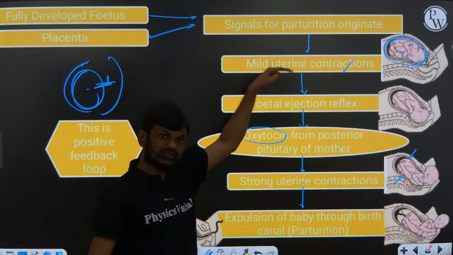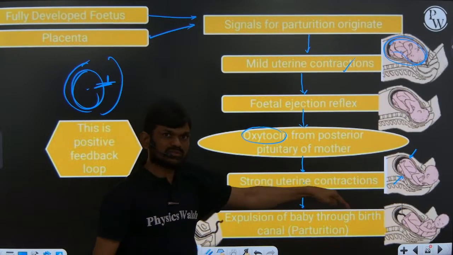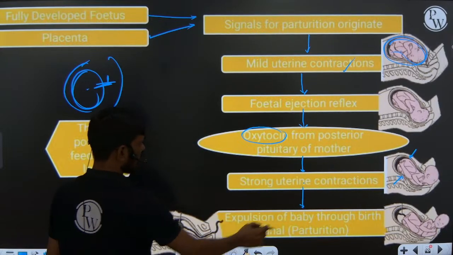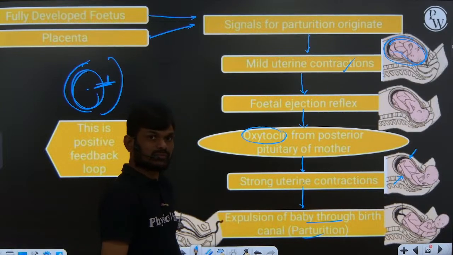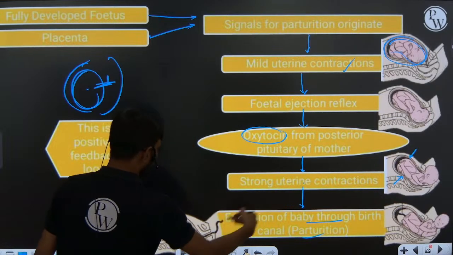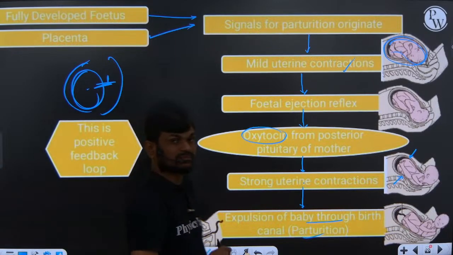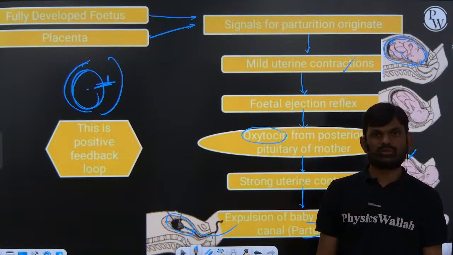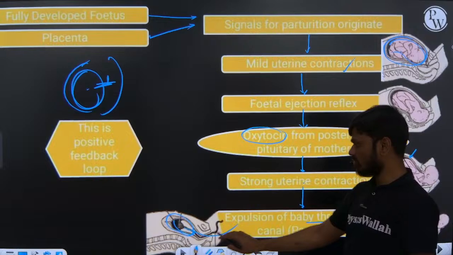Hypothalamus again releases oxytocin. Oxytocin again works on the uterus muscle. So these repeated steps help in expulsion of the baby through the birth canal. After delivery, the placenta also comes out through the uterus.